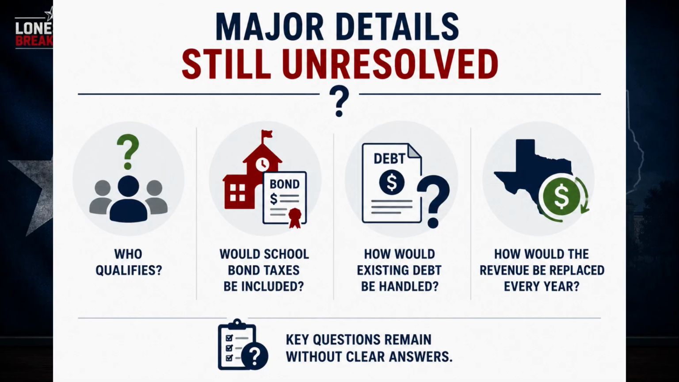Several major details are still unresolved, including who qualifies, whether school bond taxes would be included, how existing debt would be treated, and exactly how Texas would replace the revenue year after year. So the most accurate answer today is yes, Texas could eliminate school property taxes for qualifying homeowners, but it has not happened yet, and that is very different from eliminating every property tax in Texas.